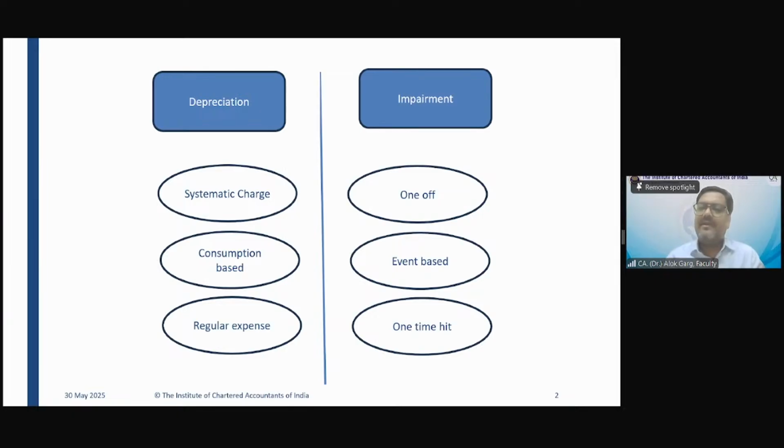Now, when you park your car in the night, the next morning you get an announcement: the government came with a notification that diesel cars will be banned in Delhi. This car was located in Delhi. Due to the increasing pollution, diesel cars will be banned in Delhi in the next 6 months. Friends, the WDV of the car was 7 lakh rupees.